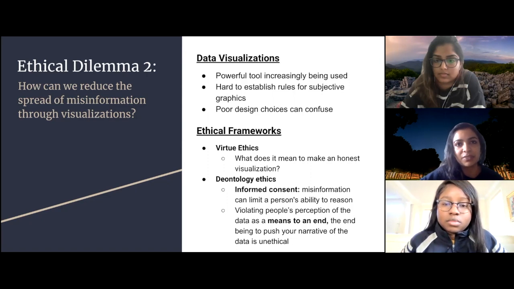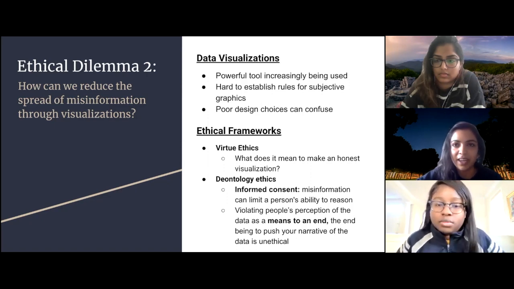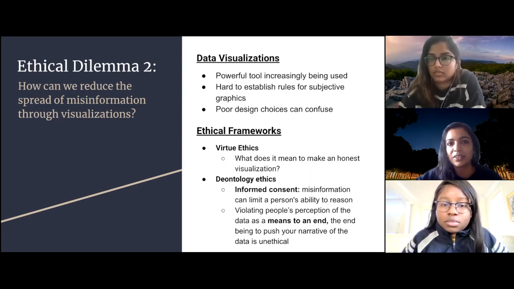a deontology perspective. We must consider informed consent. So spreading misinformation through visualizations can limit a person's ability to reason, and therefore doing this is unethical according to deontology. For example, the use of an inverted y-axis in a line graph will probably trick most viewers into believing that the results are opposite of what they actually are, even though the data is technically correct.